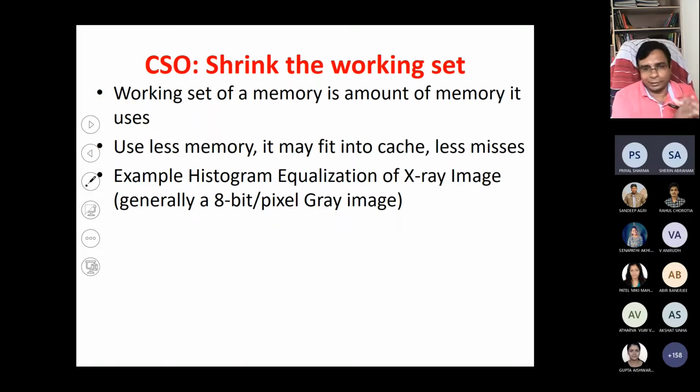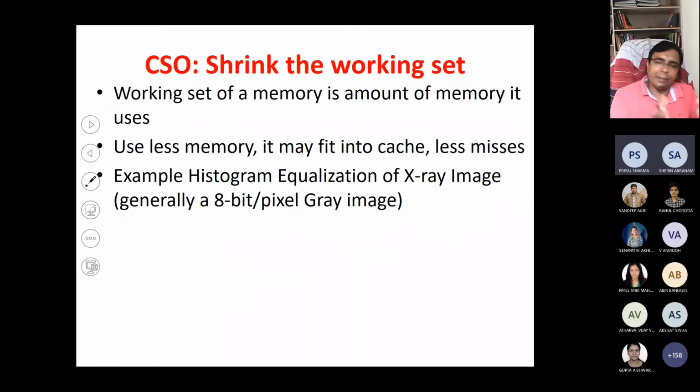Shrink the working set. The working set of a program is the amount of memory it uses during runtime. So use less memory, and it may fit into cache. And if you fit into cache, you will get fewer misses. This simple example is the histogram calculation of an X-ray image.